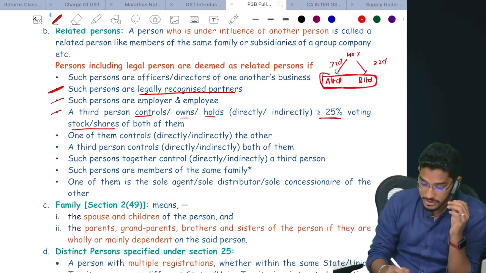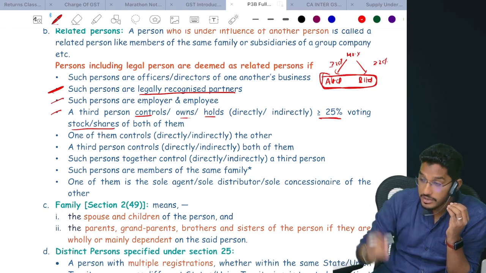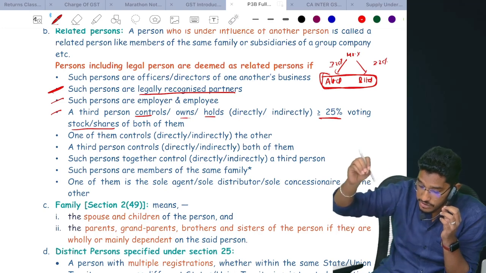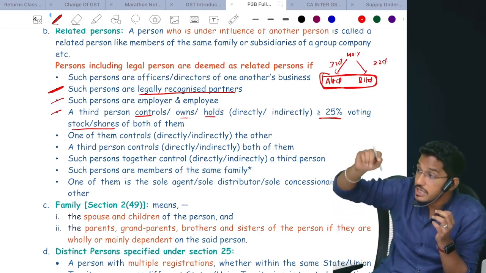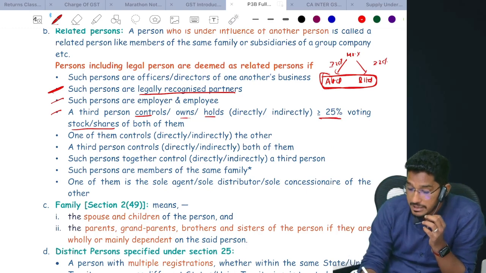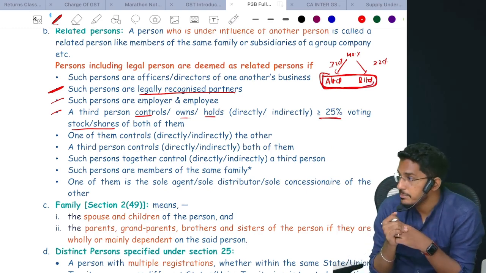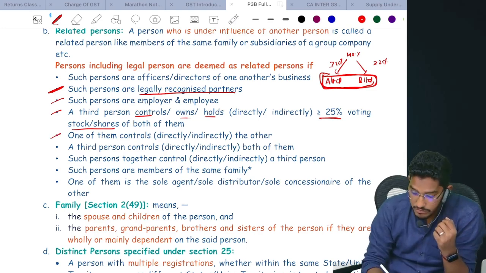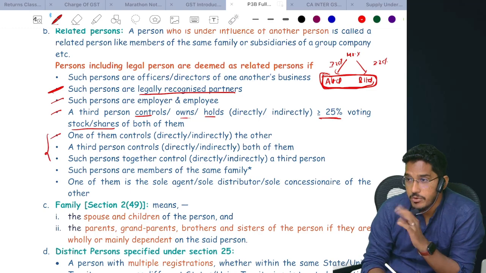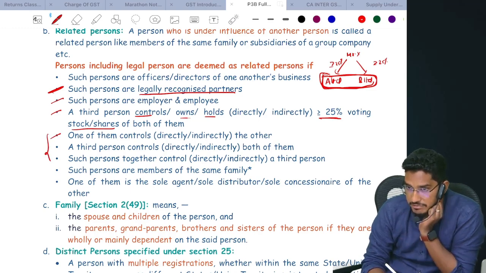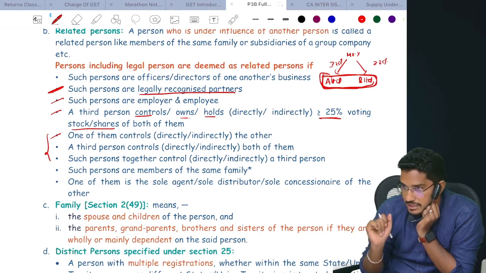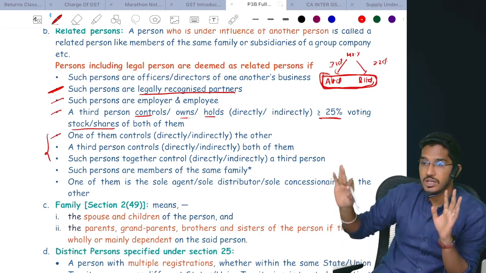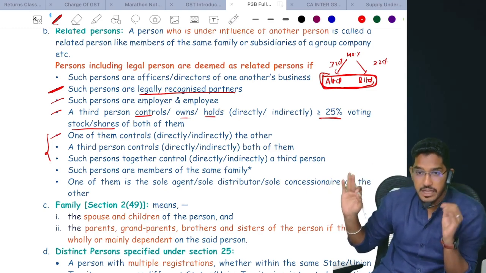A third person. You have to be very careful about the terminology here. A third person controls, owns or holds more than or equal to 25% of voting shares of both of them. Here A Limited and B Limited will be considered as related parties. Understood? Not just that. Now we have control-related points, three points regarding control. One of them controls the other. Control is different; control need not be acquired only by shareholding.